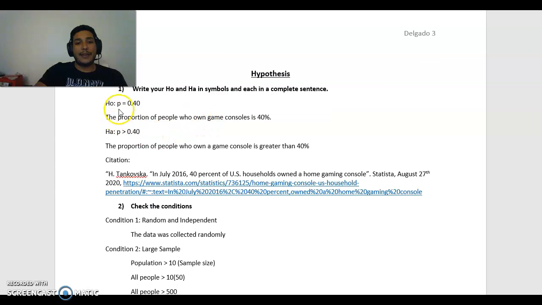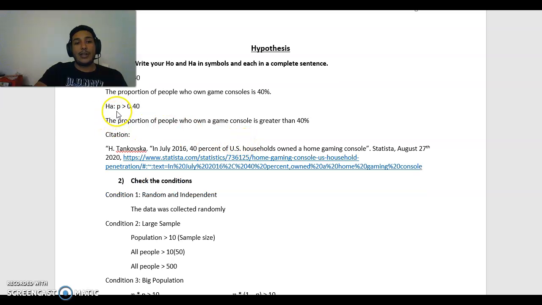The hypothesis is that my H0: p equals 0.4, and this comes from the perception that the proportion of people who own a gaming console is 40%, and Ha: p is greater than 0.40, which comes from the proportion of people who own a gaming console being greater than 40%. Here's my citation, which is the Statistic study that I was talking about before, where 40% of U.S. households own a gaming console.